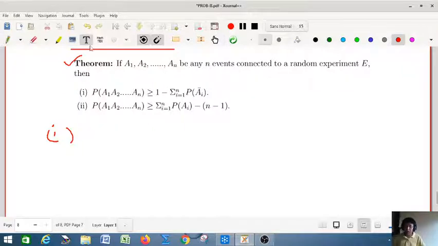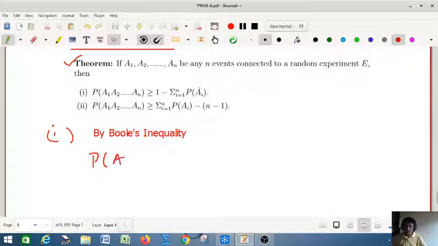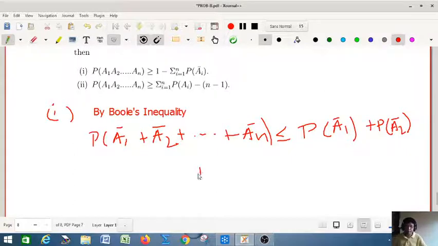By Boole's inequality, we can write that probability of A1 bar plus A2 bar, that is the complementary event, plus ... probability of An bar is less than or equal to probability of A1 bar plus probability of A2 bar, etc., probability of An bar. Actually I am applying Boole's inequality.